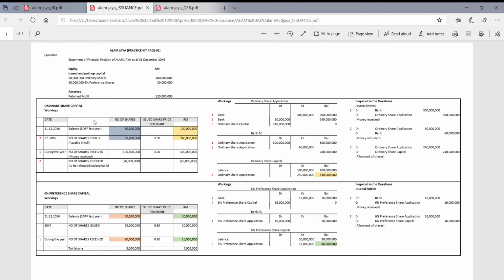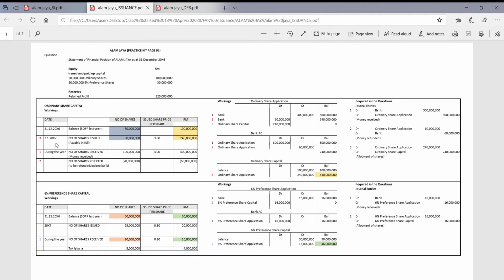Now, the first part of the question of Alam Jaya is about the company issuing 80 million units of ordinary shares at 3 ringgit each. Now, in this template, I have indicated a space here for the previous year's balance of number of shares and RM. This is meant for the preparation of the SOFP, should the question require you to prepare the SOFP at the end of the year.